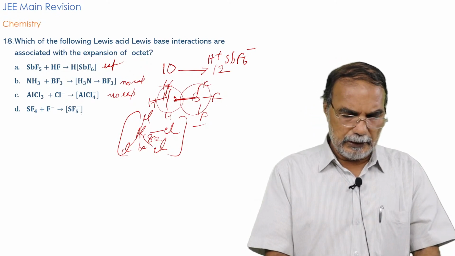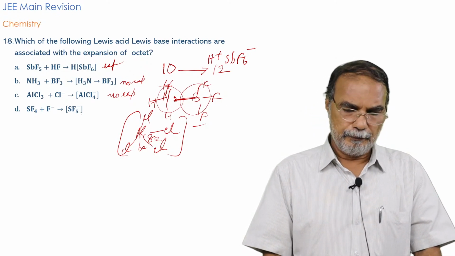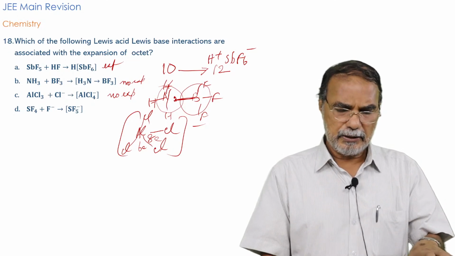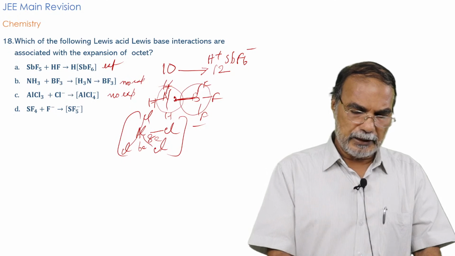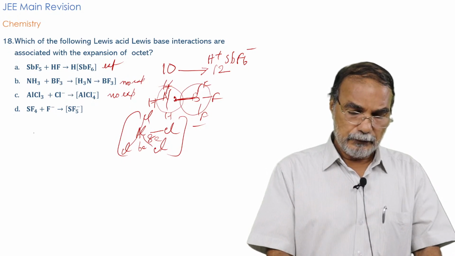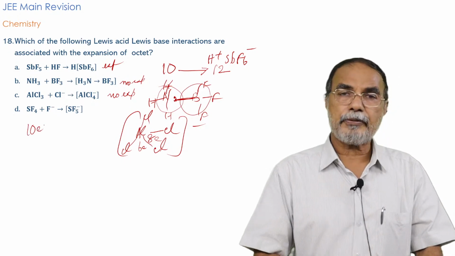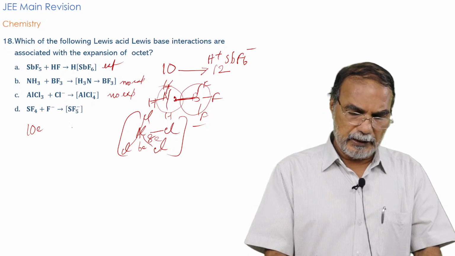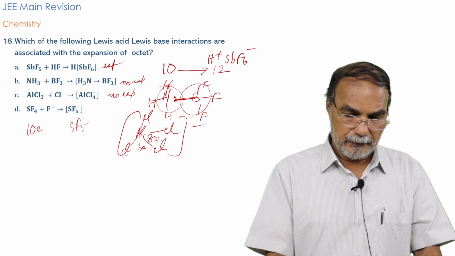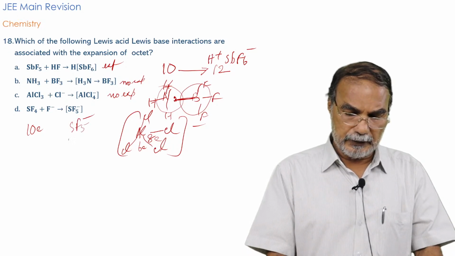But what about the last case? SF4. Sulfur has 6 electrons, of which 4 electrons have been utilized forming 4 bonds. So the sulfur has now 6 plus 4, 10 electrons on the sulfur atom in SF4, right? And when it combines with F minus forming SF5 minus, what is the number of electrons? Sulfur has 6 electrons.